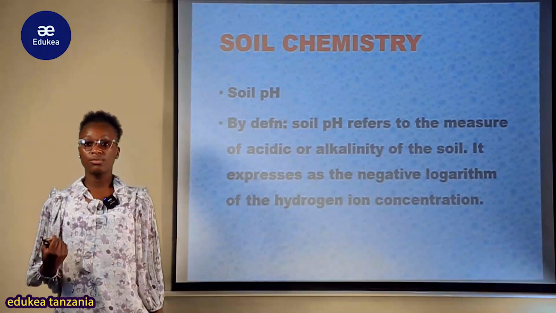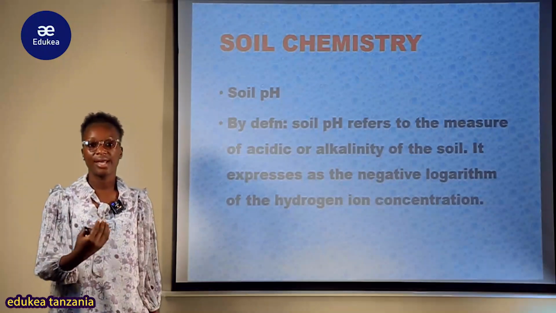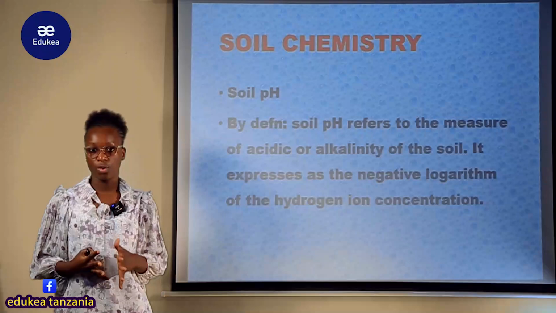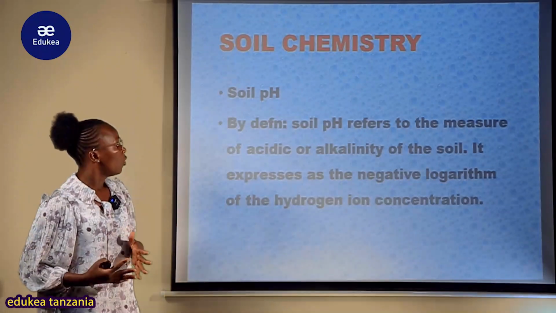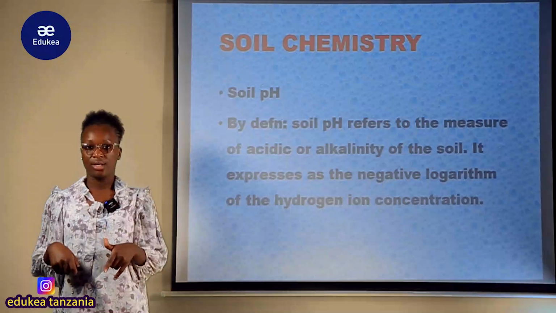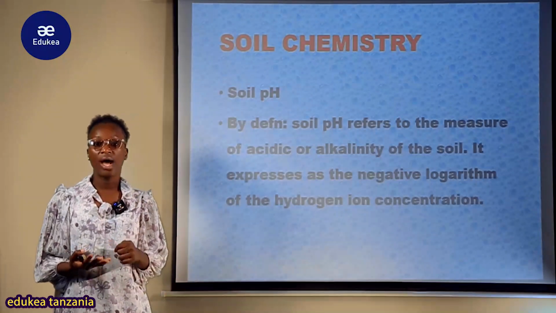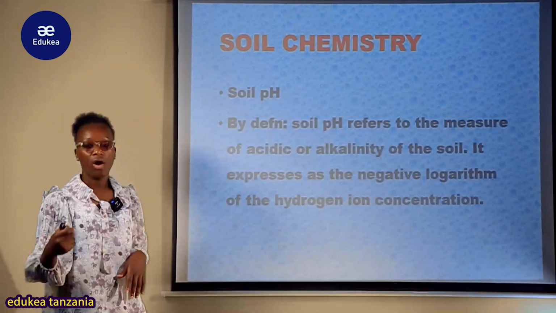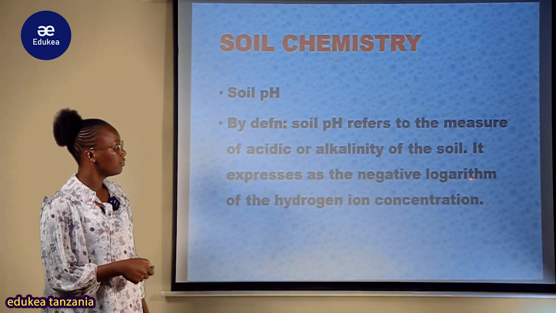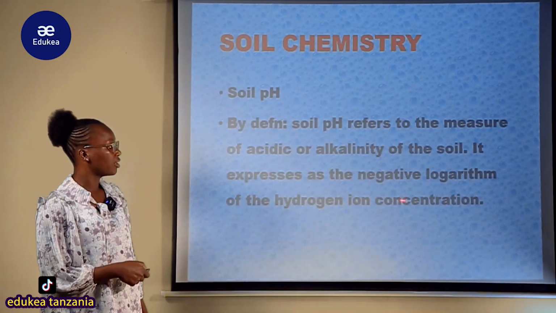My student, kwa sababu tumeshajua nini maana ya soil reaction, here when we talk about soil pH inakuwa sasa ni rahisi kwako kuelewa. So soil pH, we measure the acidity and the alkalinity of the soil. It is expressed as a negative logarithm of the hydrogen ion concentration.